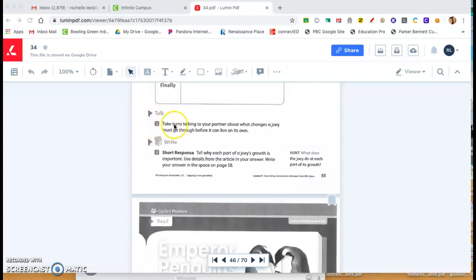Talk. Take turns talking to your parent about what changes a joey must go through before it can live on its own.